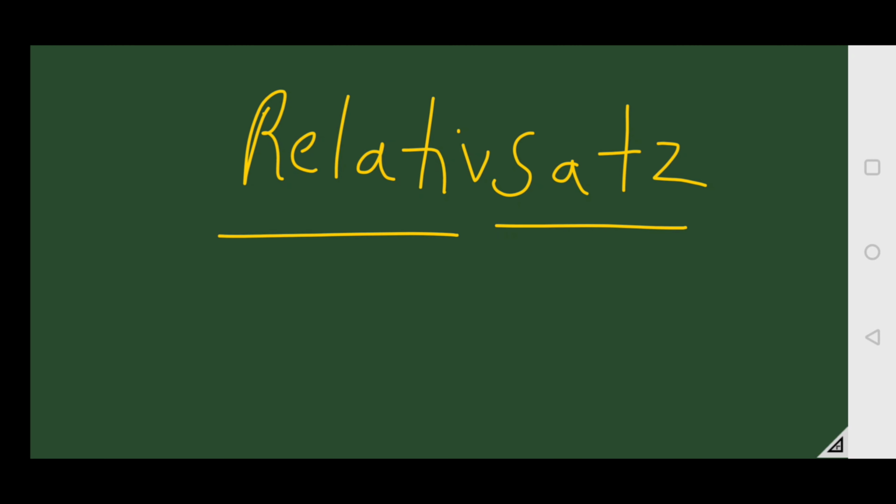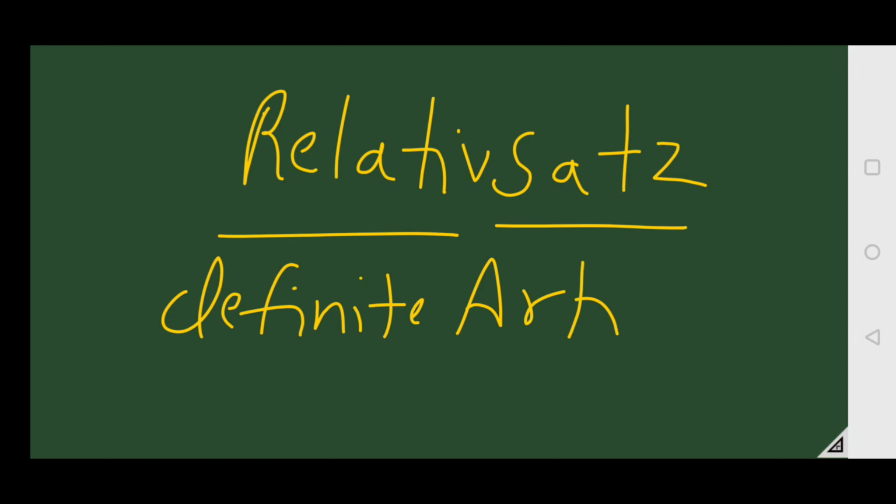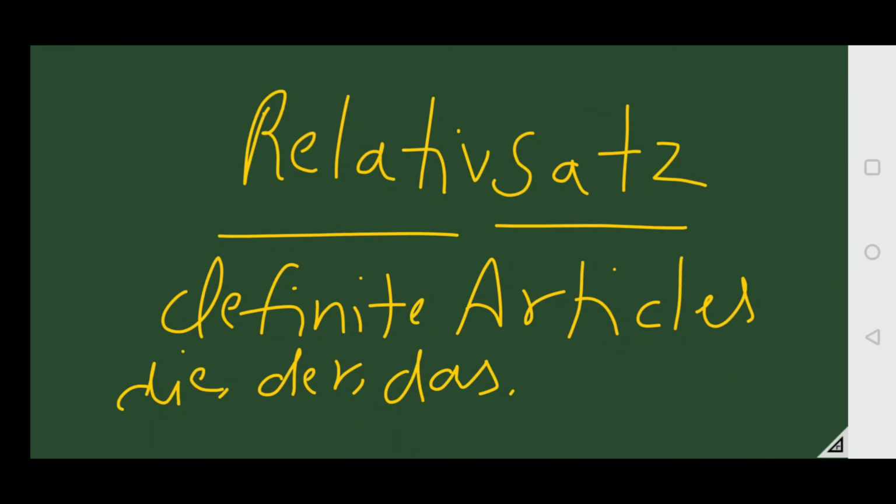When we talk about relative articles, we actually talk about the definite articles. Because in relative articles, we use the definite article of the noun. It can be die, der, das, den or dem.